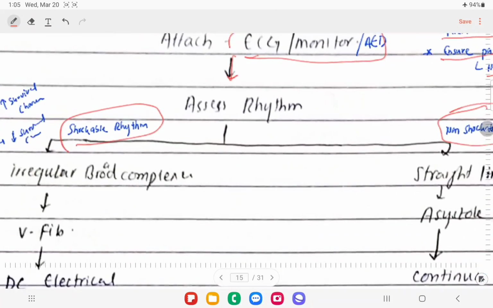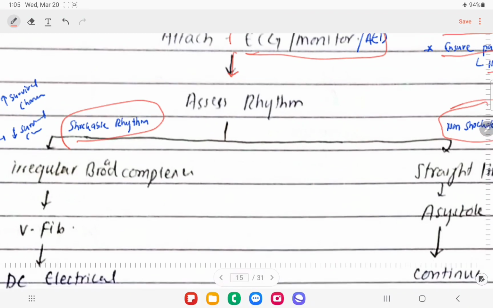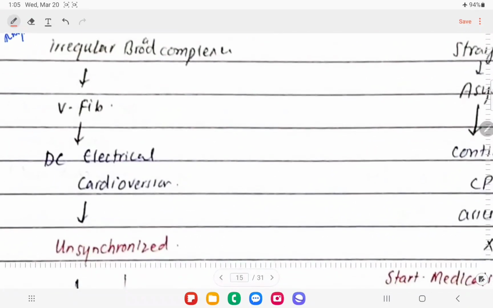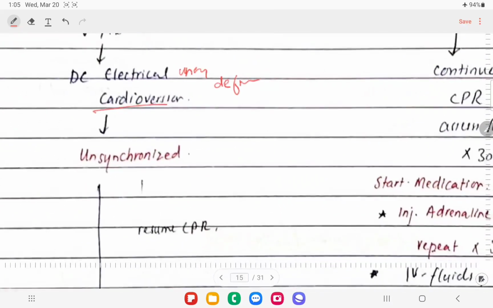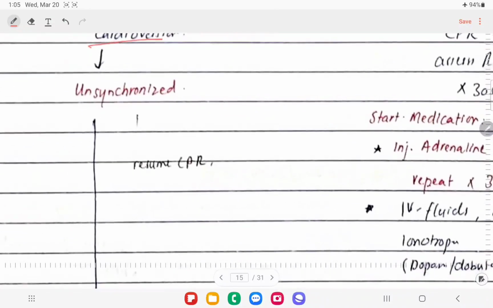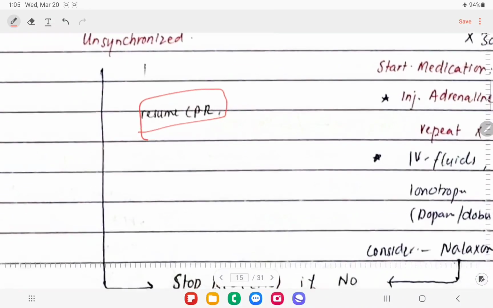We have only 2 types of shockable rhythms. One is called pulseless ventricular tachycardia, PVT, and the next is ventricular fibrillation. If it is ventricular fibrillation, you're going to go straight away for unsynchronized cardioversion, or we call it defibrillation, right? So we're going to defibrillate this patient. Once we defibrillate, we're going to resume CPR, right? And we're going to repeat the defibrillation at least 3 times, right?